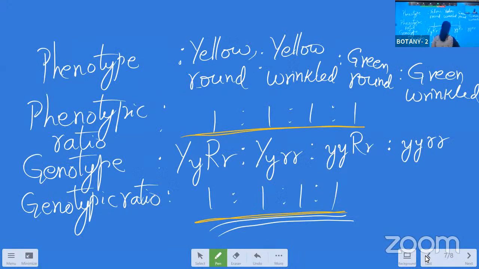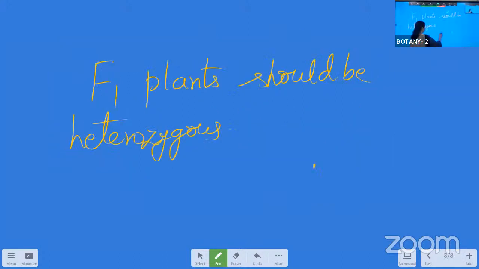I'll show this again. Here, one is the completely recessive plant, with small y, small r, small r. That means the parent of the F1 generation, that is the F1 hybrid, should have the recessive gene in it. Then only this recessive character will come in the F2 generation for us. So what can we conclude right now? The F1 offspring should have the recessive gene in it.